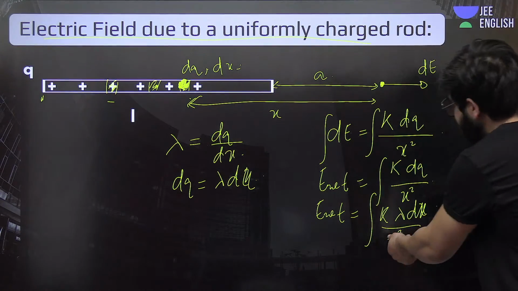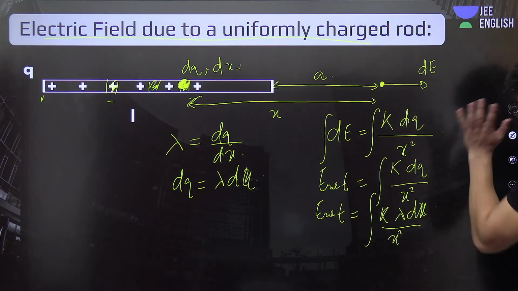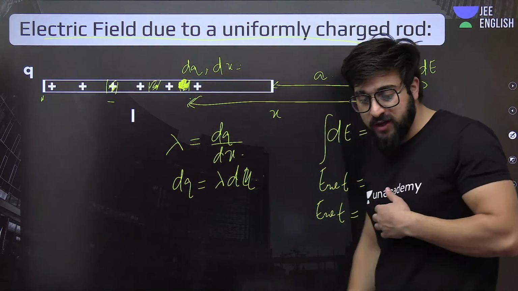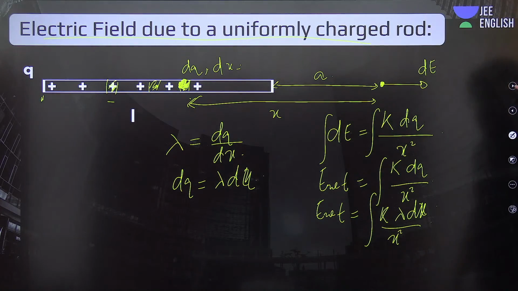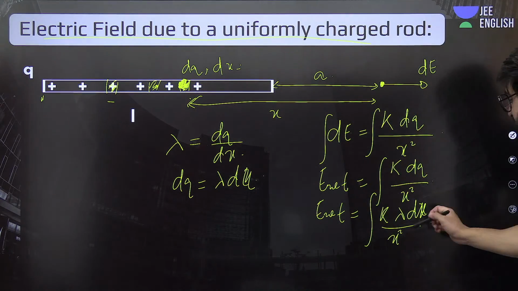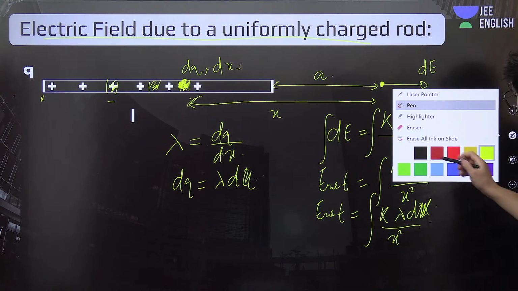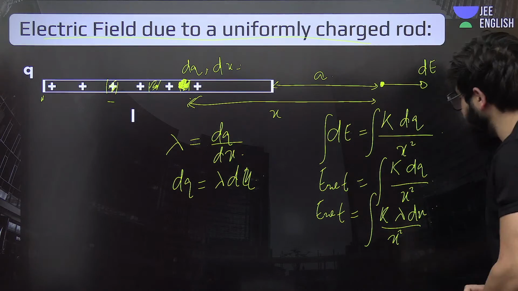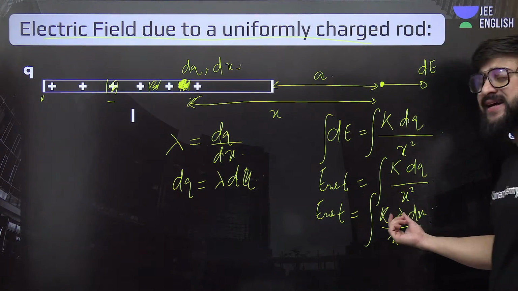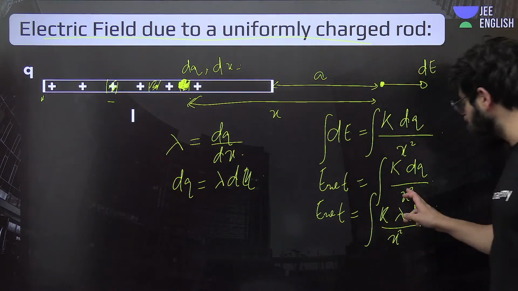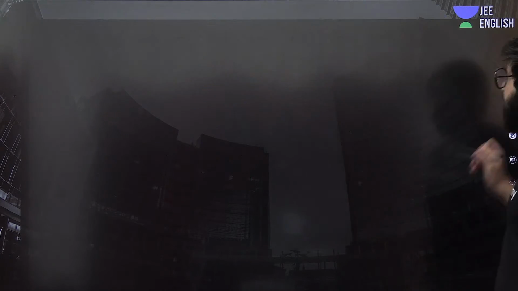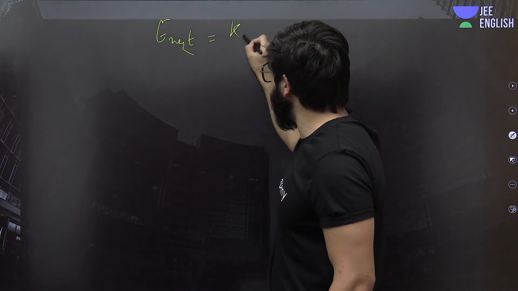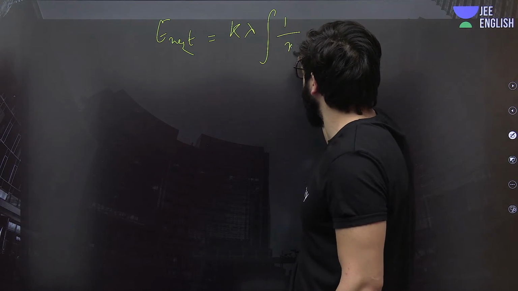Okay, now can we integrate this one by x square with this dx? Definitely we can do this. Yes, come on, if you're understanding this, do let me know in the live chat. So how can we integrate this one? This is nothing but dx. Now this k is constant, lambda is constant. Take these out and 1 by x square. So what will we get exactly? E net will be nothing but k lambda and the integration of 1 upon x square dx.